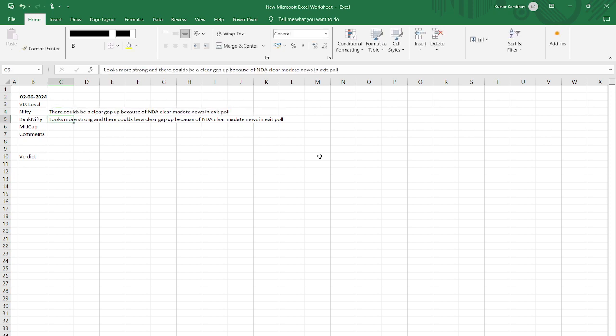I would not say Nifty looks strong, but I would say that Nifty took a good support. Nifty is showing a support at 22,500 levels.